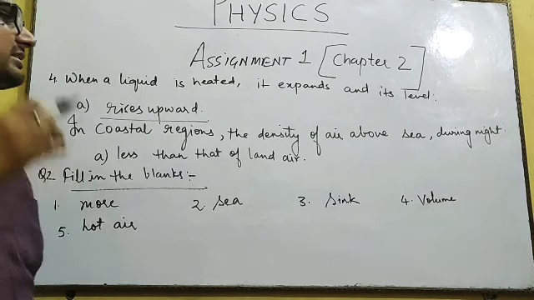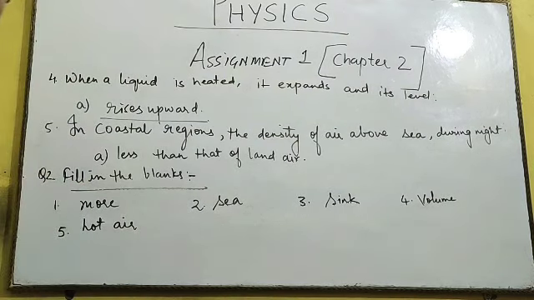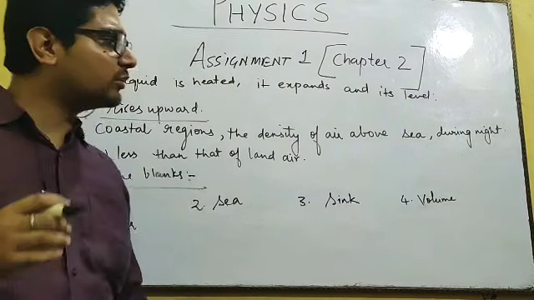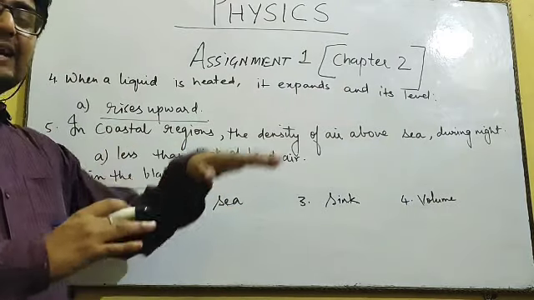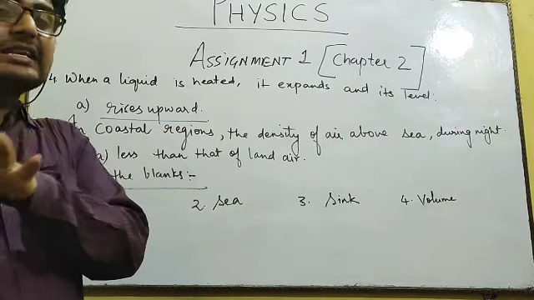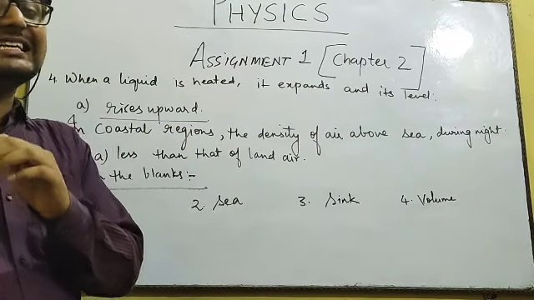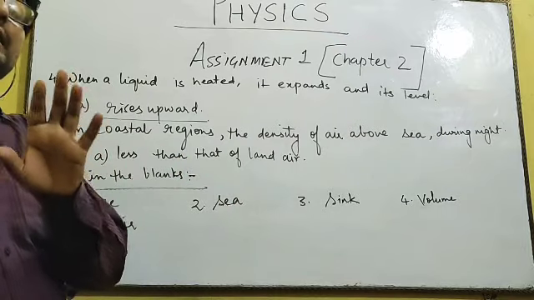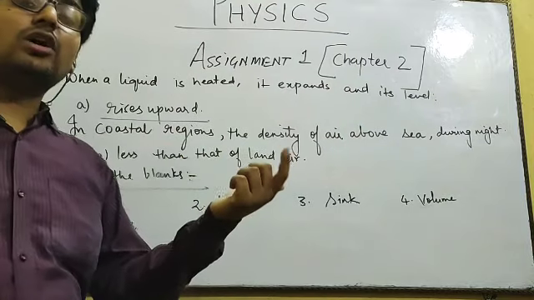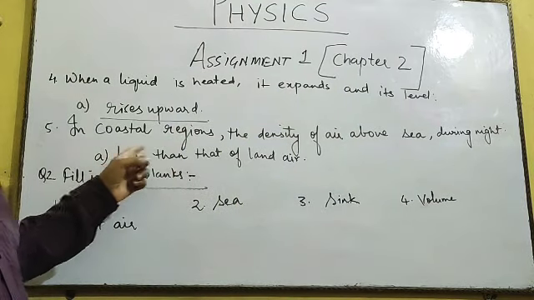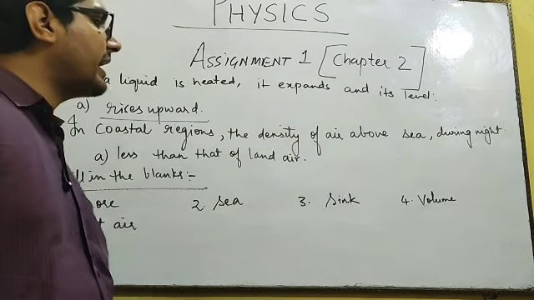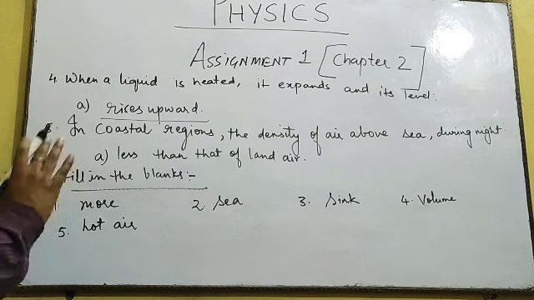In coastal regions, the density of air above the sea during night. So during night, what happens? The land becomes very cool, so the air above it becomes cold, whereas the sea remains a little bit warmer. So the air above the sea will be a little bit warmer, so the density of air above the sea will be less than that of land air.